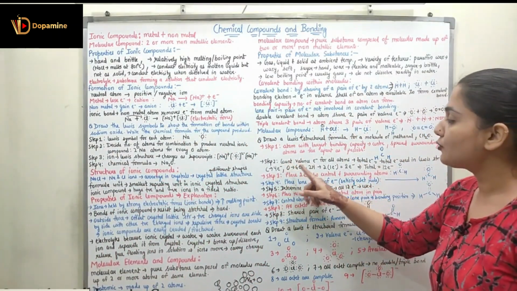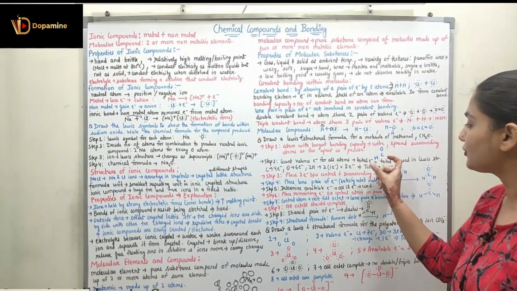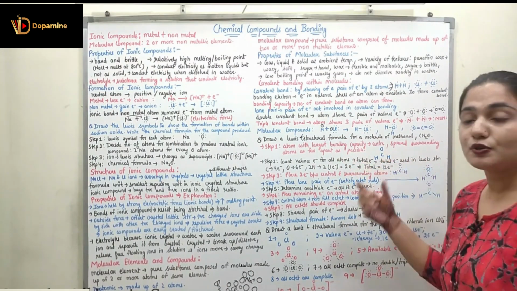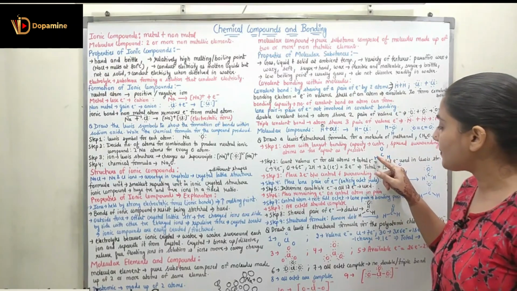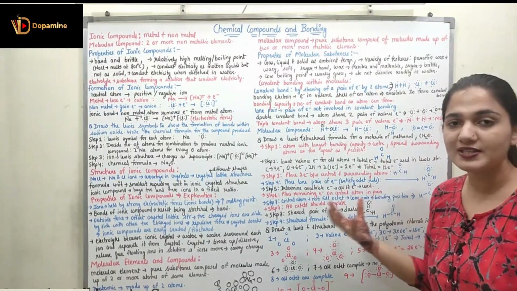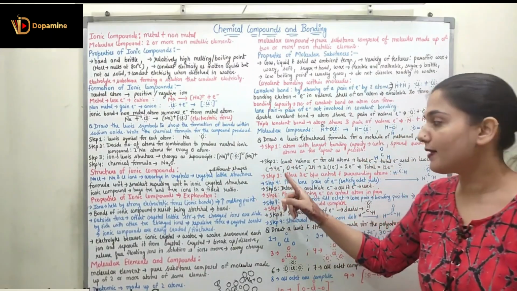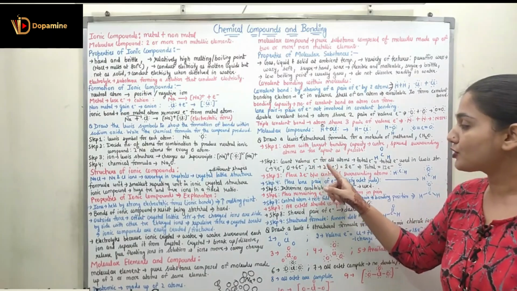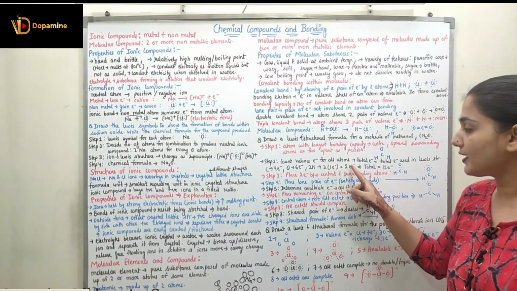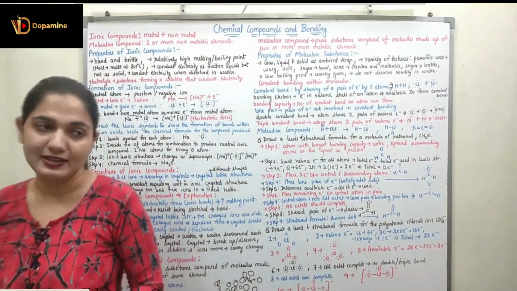Step 2 is to count the valence electrons for all atoms, right? So the total electrons are used in the Lewis structure. Here we have carbon, hydrogen and oxygen. So let's count the total number of valence electrons. Carbon has 4 valence electrons, oxygen has 6 valence electrons, and 2 hydrogens have 2 into 1 electron, that is 2 electrons. In total we have 12 valence electrons.